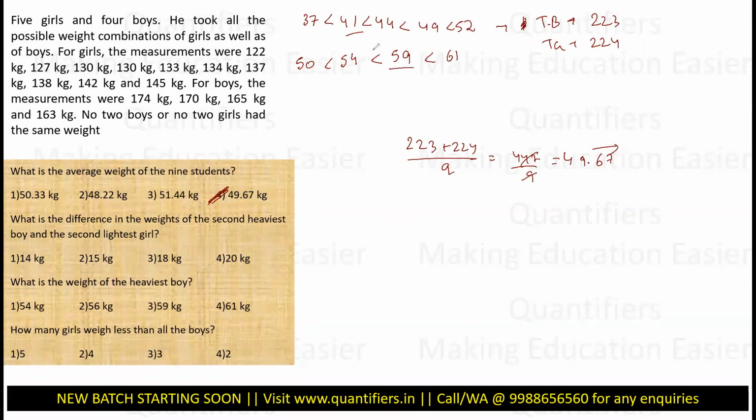Second, what is the difference between the second heaviest boy and the second lightest girl? The difference is 18. What is the weight of the heaviest boy? 61. And how many girls weigh less than all the boys? 50 is the lightest boy, so I will take the lightest one, and that would be four girls. Second option. So this completes my set.